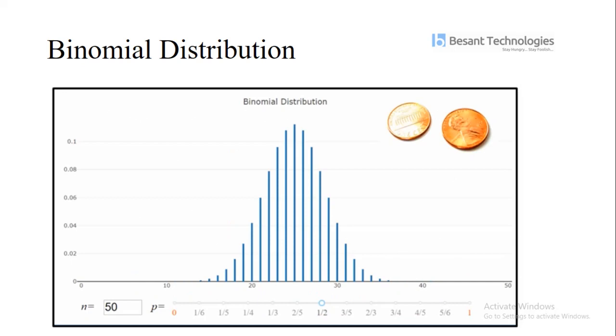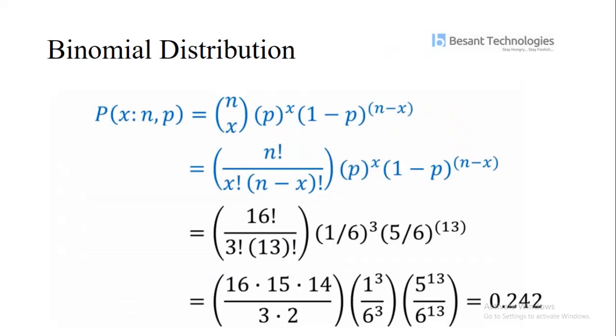When I flip a coin 10 times, what is the probability of getting heads 5 times? So I apply the binomial distribution formula, n factorial, divided by x factorial times n minus x factorial.